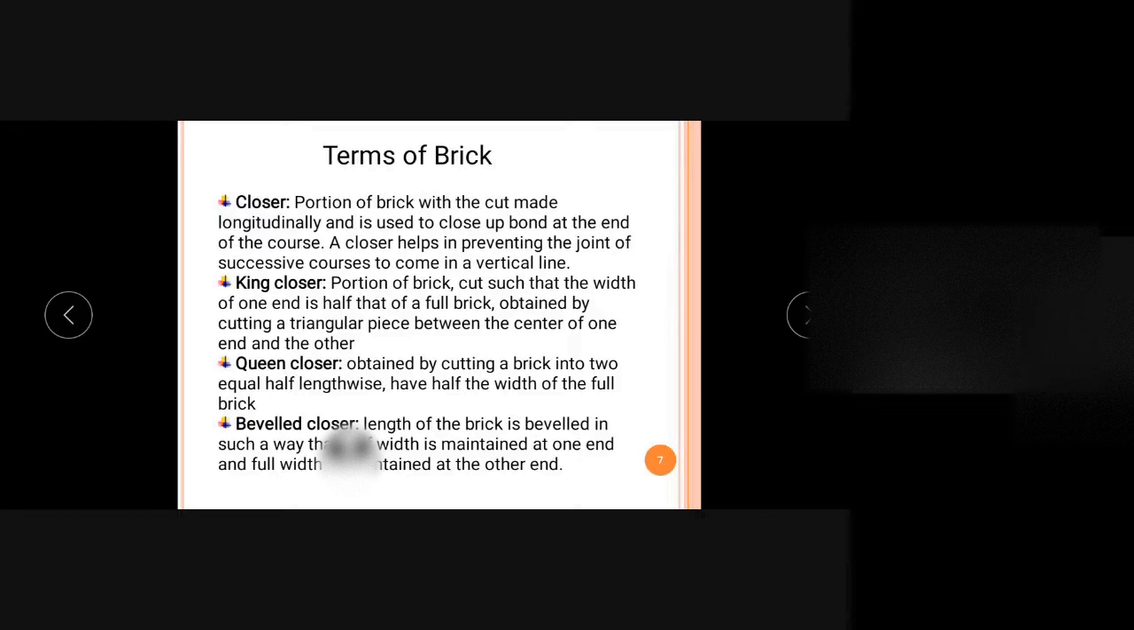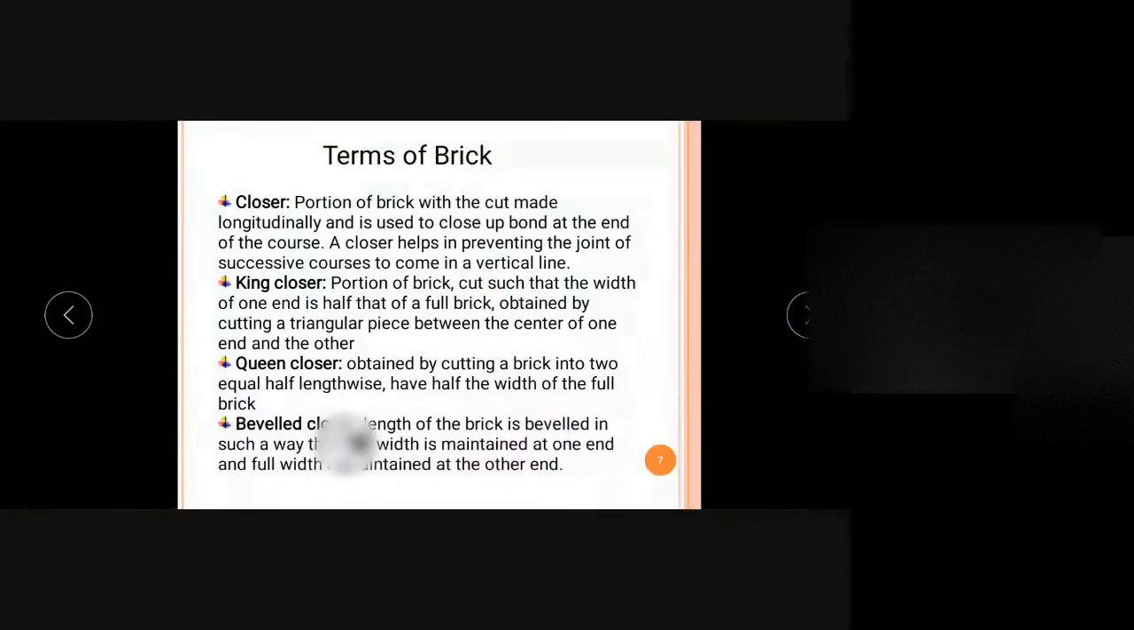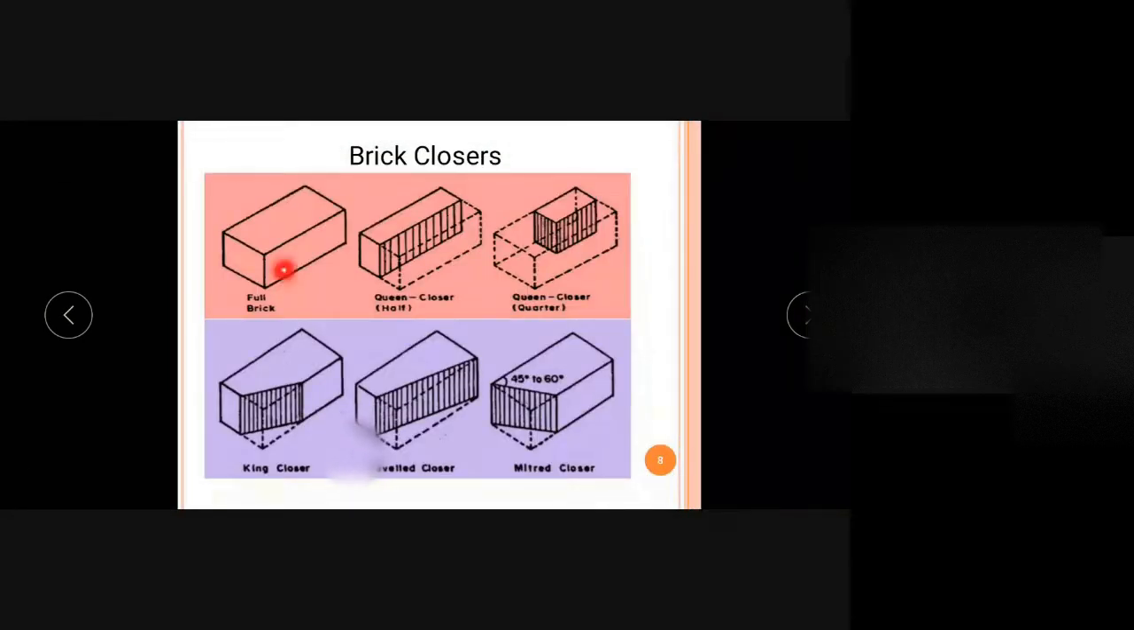And next, you can see some terms that are related to the brick. The first one is closer. Closer is actually a portion of a brick which is cut longitudinally. So this is a full brick. If we are cutting it longitudinally, along the length, then that cut piece of brick is known as a closer. There are different types of closers which are being used.